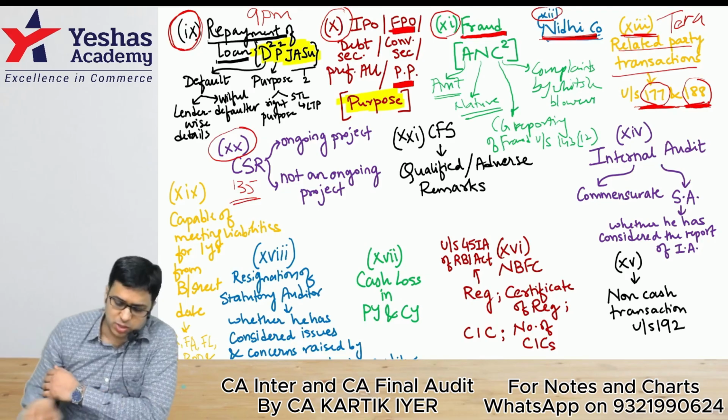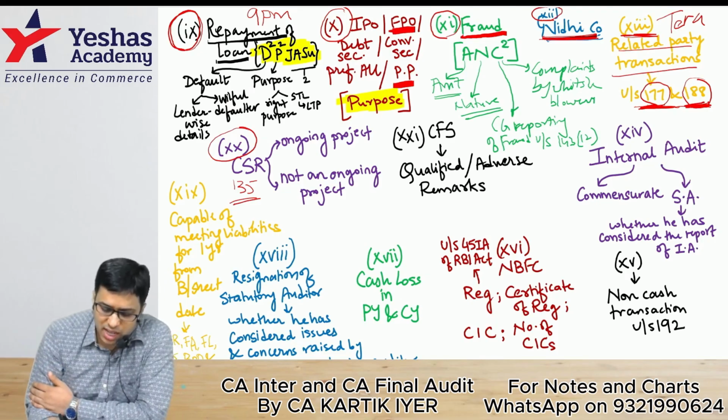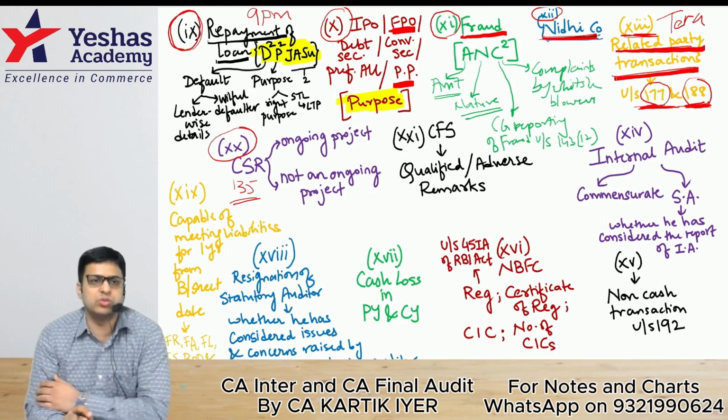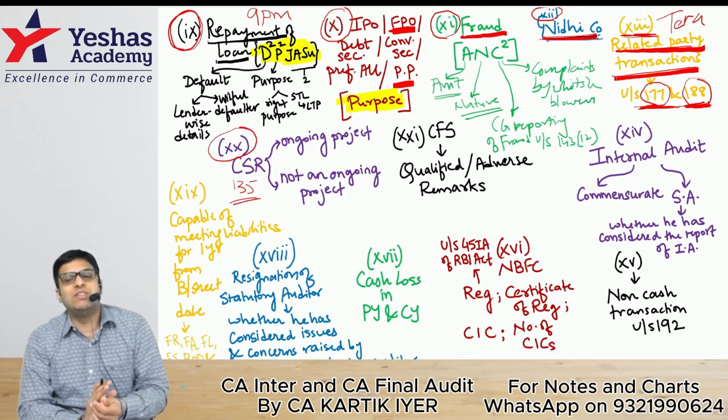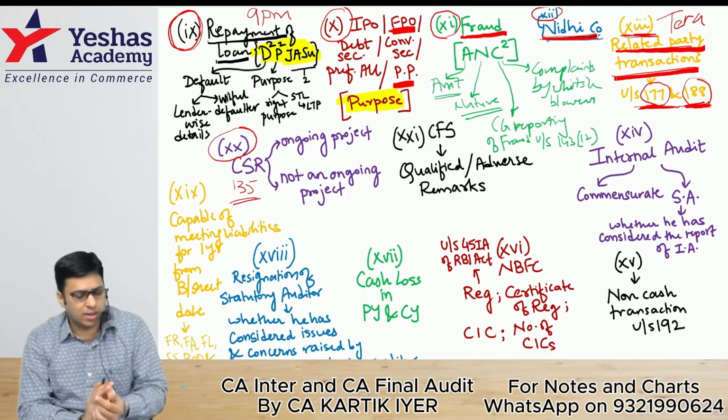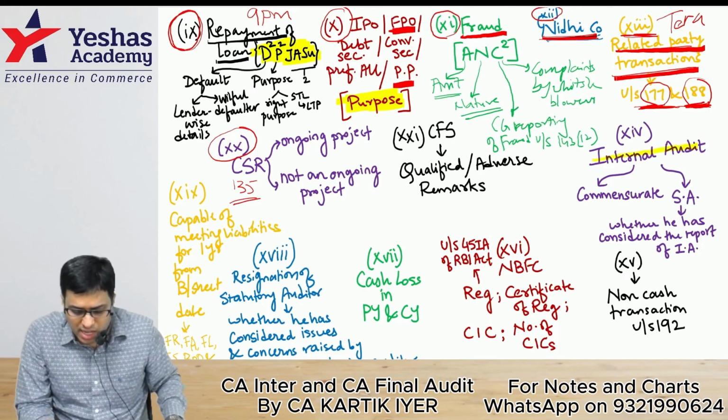Easy. Let's go ahead. Caro clause 13 is related party transactions. Very nice. Tell me, if related party transactions are there, then the auditor has to see whether section numbers 177 and 188 have been complied with or not. Caro clause 14, that is internal audit.